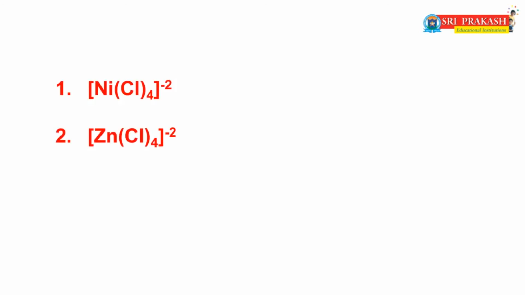Dear friends, find out the hybridization, magnetic property and magnetic moment of the following complexes. The first one is NiCl4 minus 2. What is the IUPAC name of this complex? Yes, the IUPAC name of this complex is tetrachloridonickelate 2.